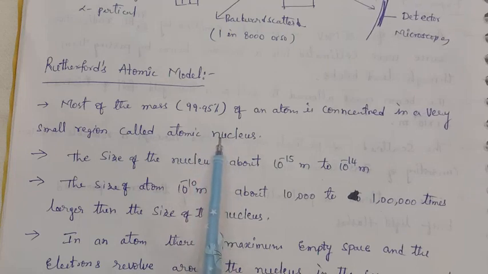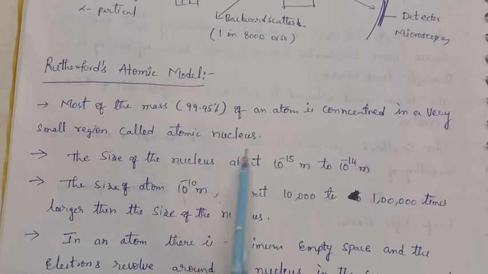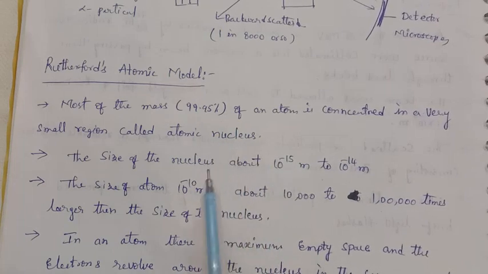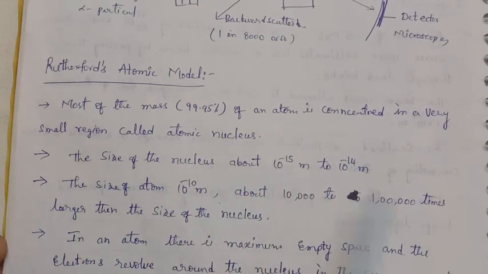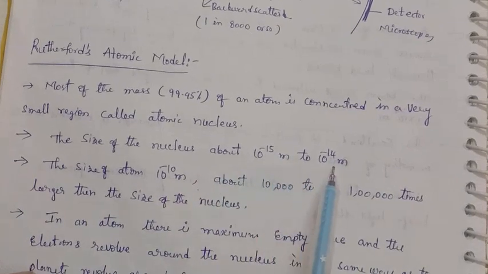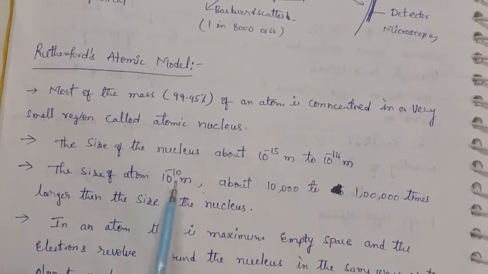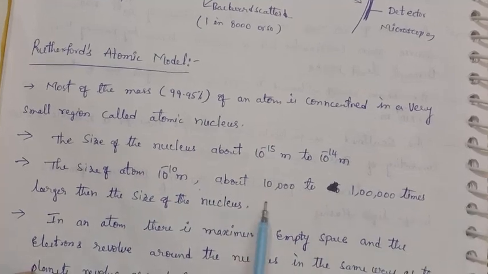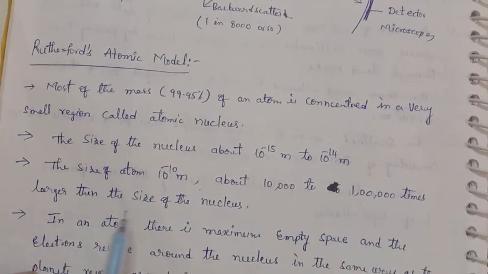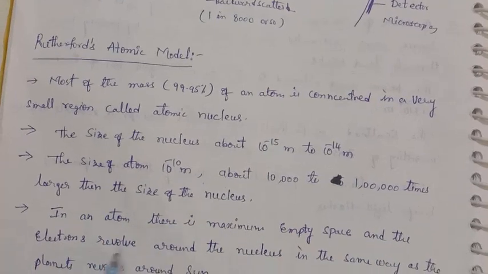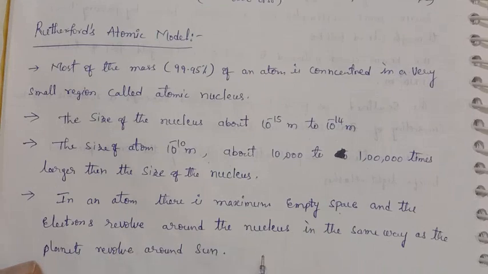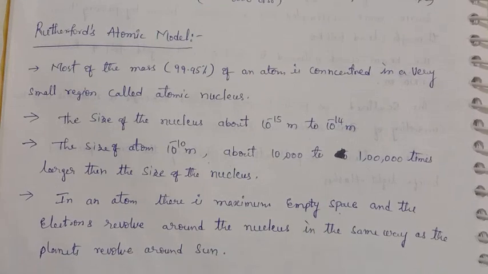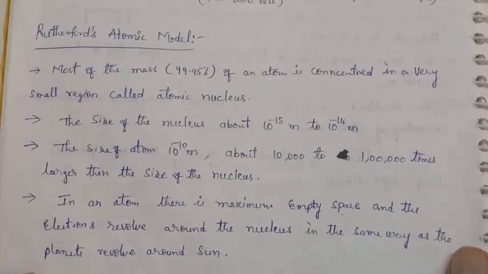Only 0.05% of an atom is the nucleus, and the remaining percent is the atom. That means there is so much empty space in an atom. So the size of the nucleus is around 10 power minus 15 meters to 10 power minus 14 meters. The size of the atom is 10 power minus 10 meters, about 10,000 to 1 lakh times longer than the size of the nucleus. In an atom there is maximum empty space, and the electrons revolve around the nucleus in the same way as the planets revolve around the sun.